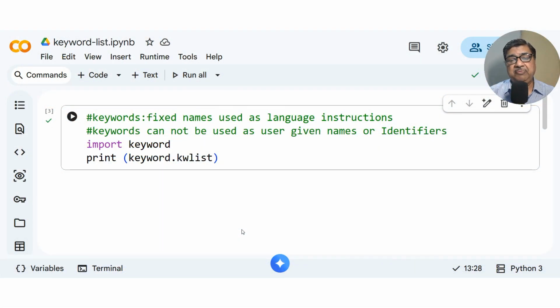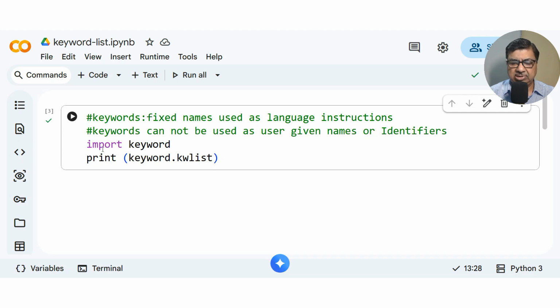Namaskar. We have told you about the concept of keywords in theory. Let us understand that by this practical example. So, keywords, as you know, are the fixed names used as language instructions. Keywords cannot be used as user-given names or identifiers. So, let me print all the keywords.